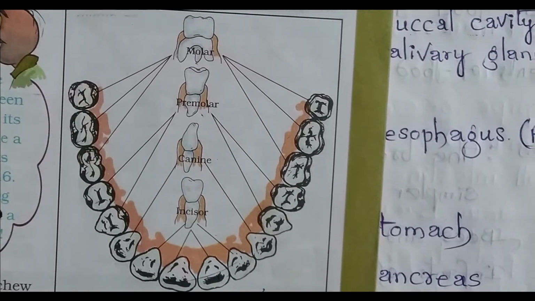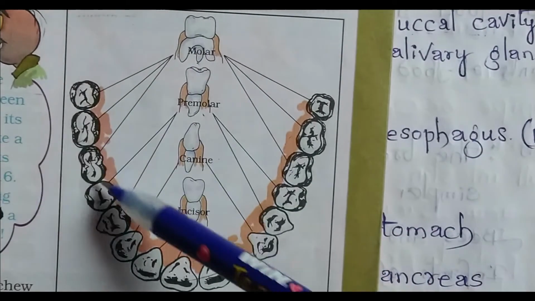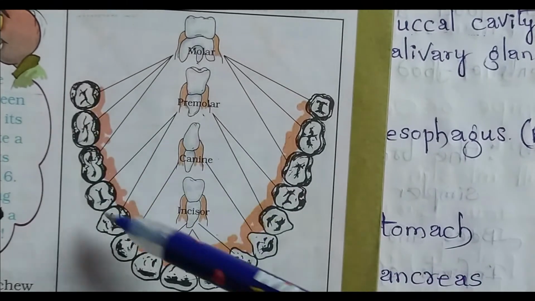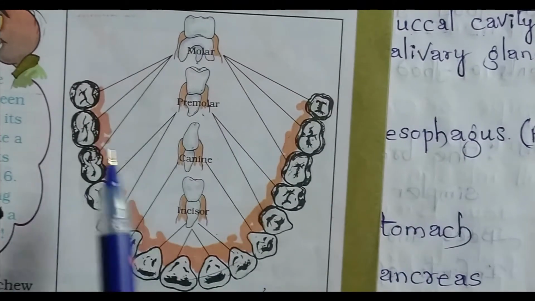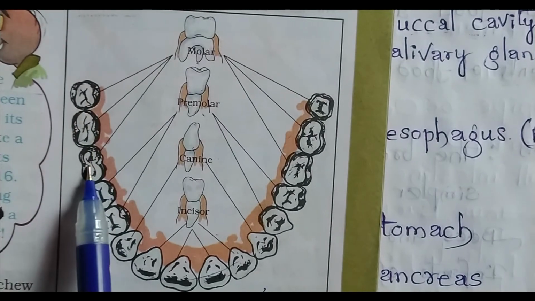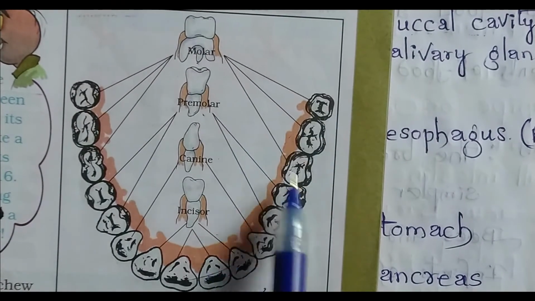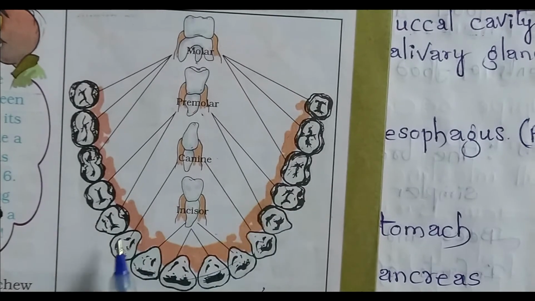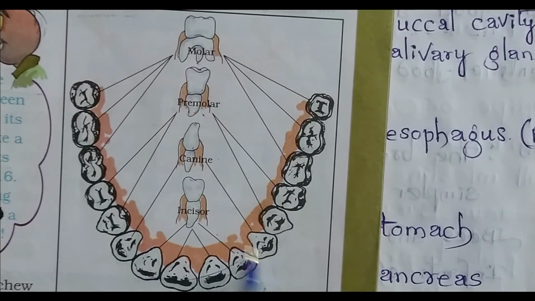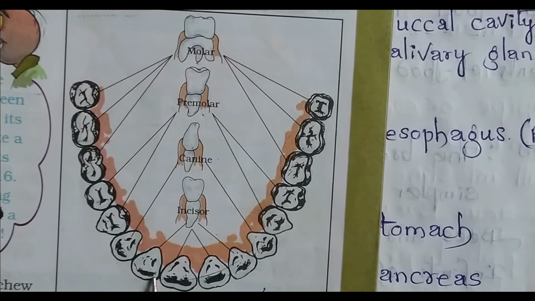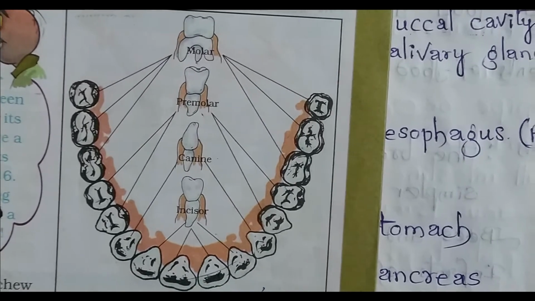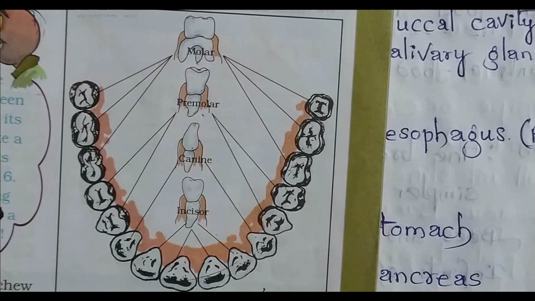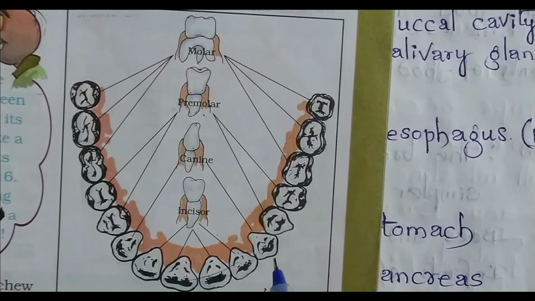Okay, see here, all teeth are not the same here. These three on the left side and these three on the right side are the same. The next two are the same. The next one here is the same. These front teeth are also the same. Means what? All teeth have different functions.